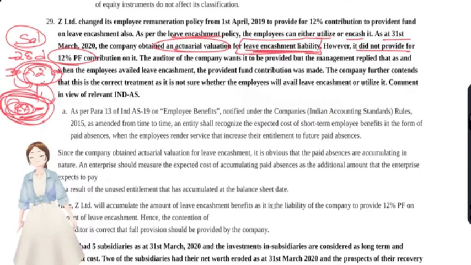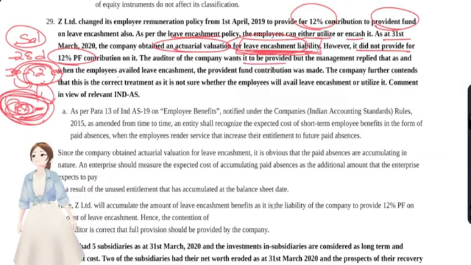You see, there were a few employees who have worked on that leave and had created some leave encashment liability on the company. As per HR policy, it has to contribute 12% to the PF on that liability. But the company had not done so. So the auditor of the company wants it to provide for it.